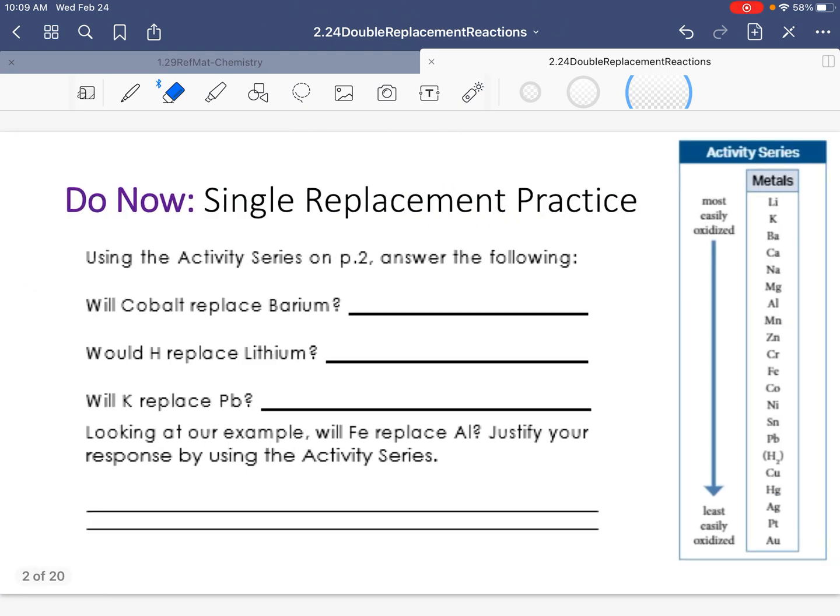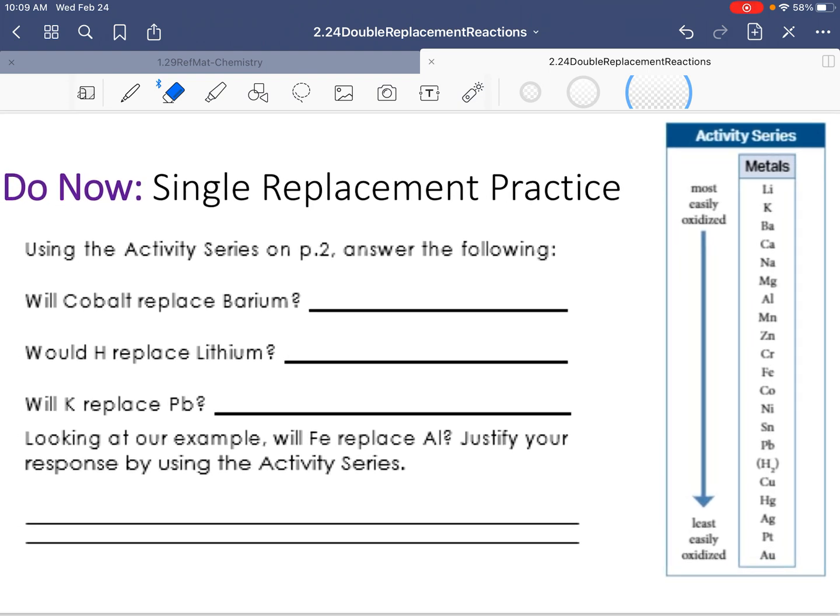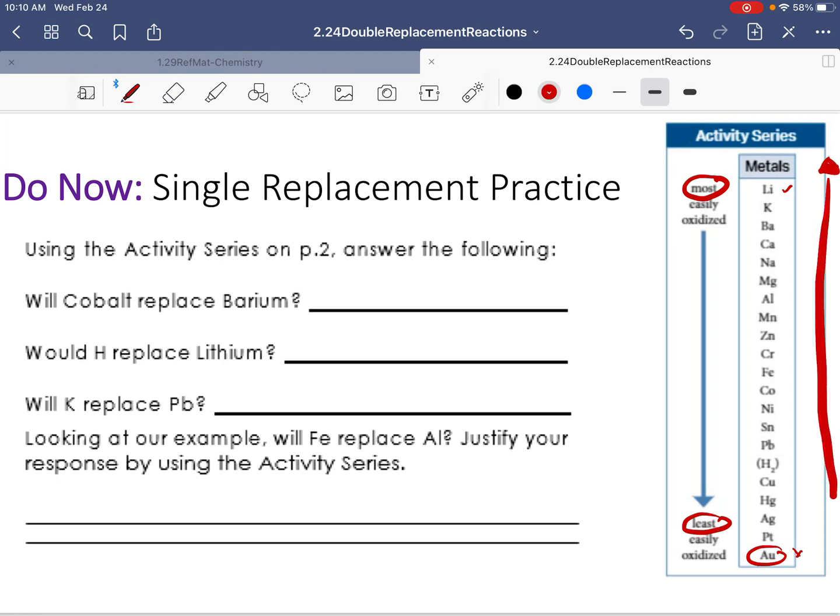So for our do now, single replacement reaction, I know that this activity series looks a little bit different from the one that we're normally used to, but it works exactly the same. Basically, this one is telling you that the most reactive is up here, which is lithium, and the least reactive is down here, which is gold. So it is not active. Again, the one that we're used to seeing has our arrow facing upwards, pointing to most reactive. This arrow is pointing towards the least reactive.